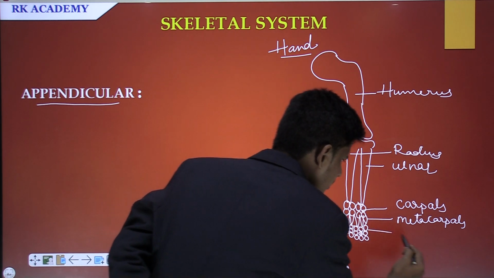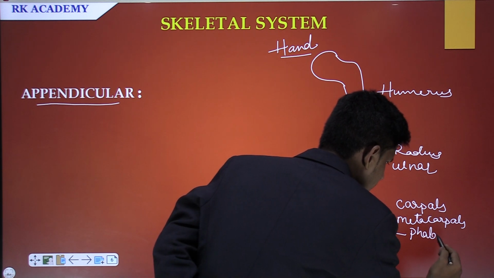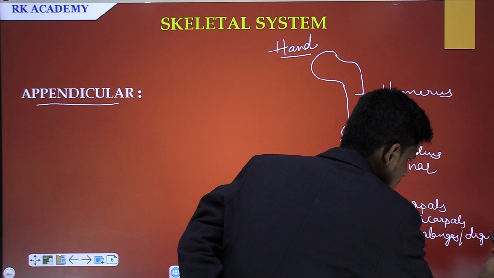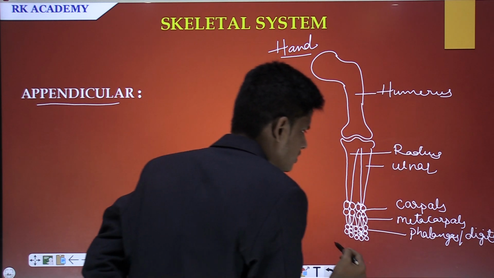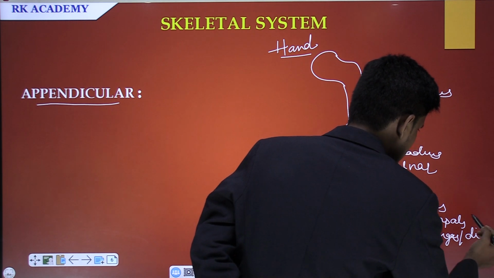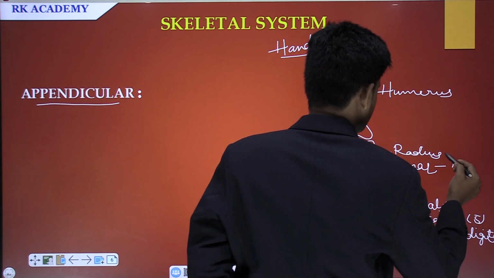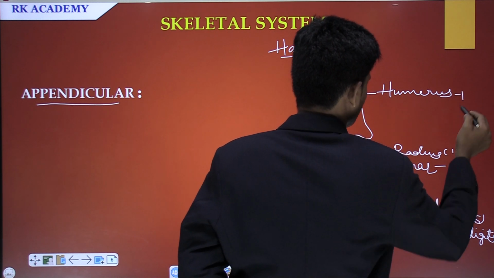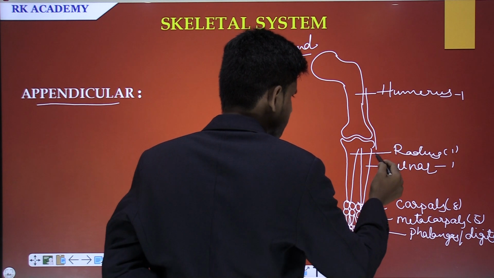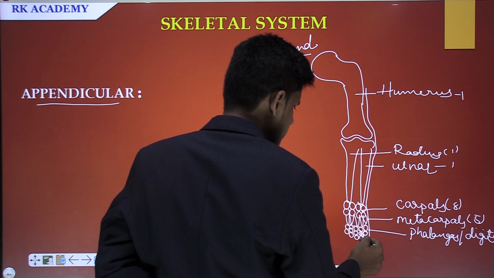How many bones are there? 14 bones are there. These are called phalanges or digits. Here 14, and these are 5 and these are 8 and these are 1, and this is also 1.